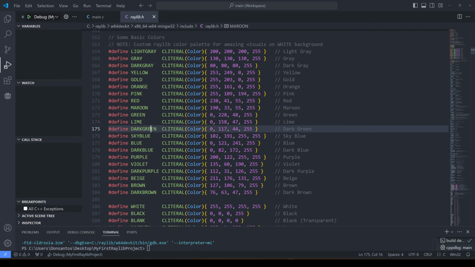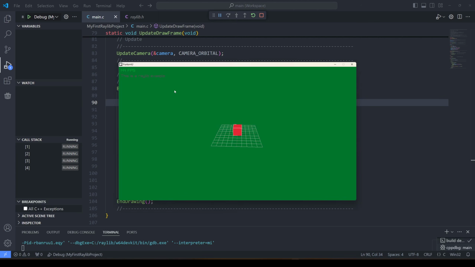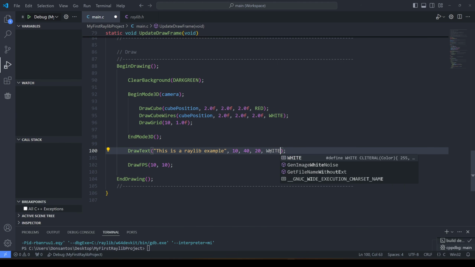Is there no dark green? Yes, there is. Okay, perfect. I think dark green would do nice. Yes. Wow, beautiful. And this text should be white. This is a game made by for you.